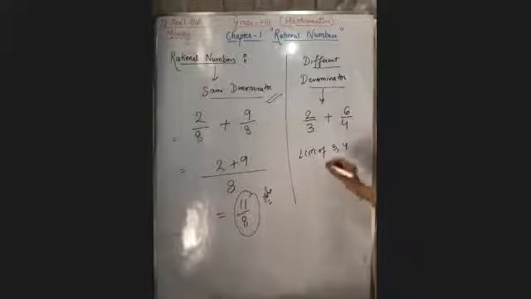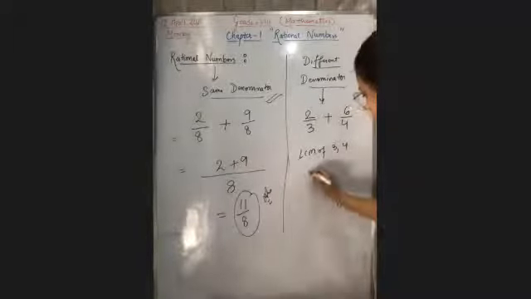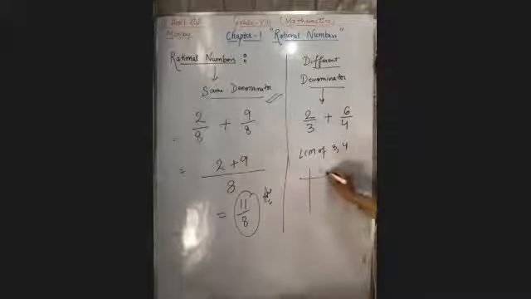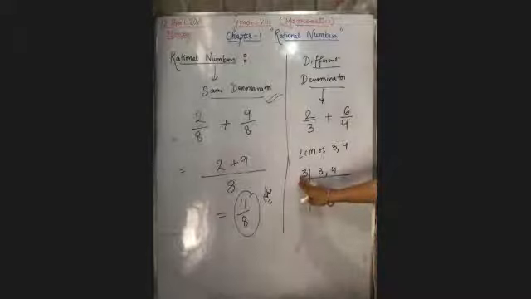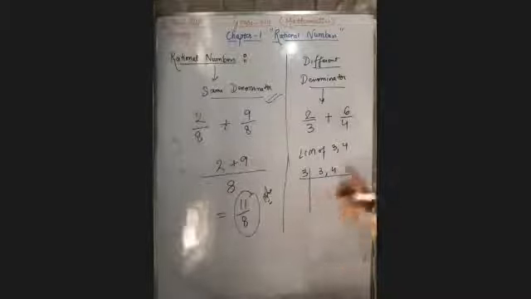Right. So LCM of 3 and 4. You have to take the LCM in this way. Okay. Which table is it going on? 3 table. Always start with the smallest prime number. It's a prime number. Okay. For LCM, always start with the smallest prime number.